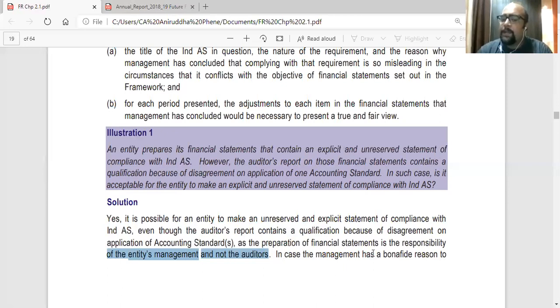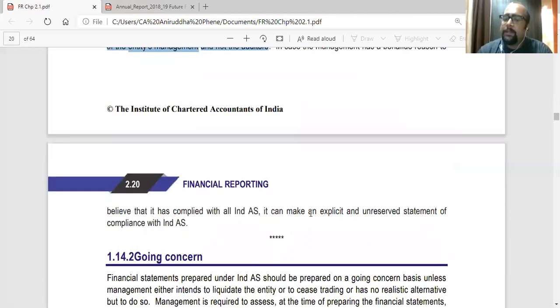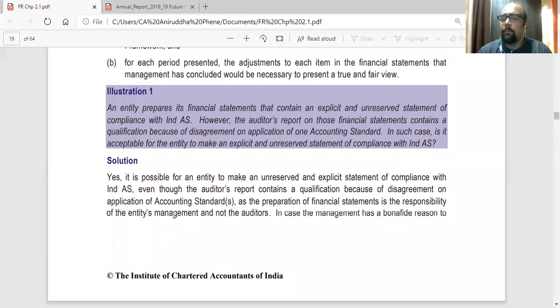In case the management has a bona fide, genuine reason to believe that it has complied with all Ind AS, it can make an explicit and unreserved statement of compliance with Ind AS. So management can make a statement that they have complied. If they think that they have done it genuinely, and they have a genuine reason, then they can say that. Auditor can always write whatever he wants in his report.